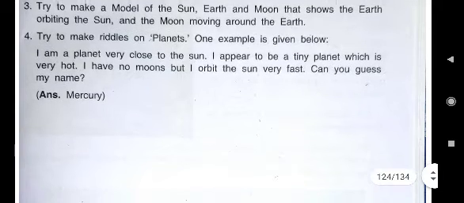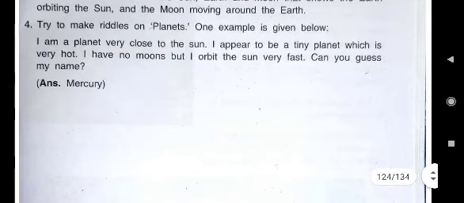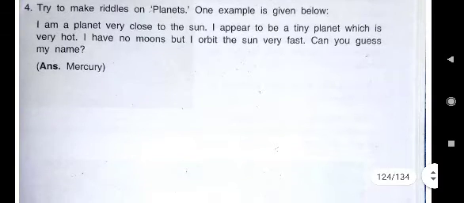Like this, children, you can make a riddle on our earth also. I am a blue planet. My position is third from the sun and life exists only on me. So who am I? What can you write? Earth. On Venus also you can make one. I have a very thick atmosphere, although I am not closest to the sun, but I am very hot.